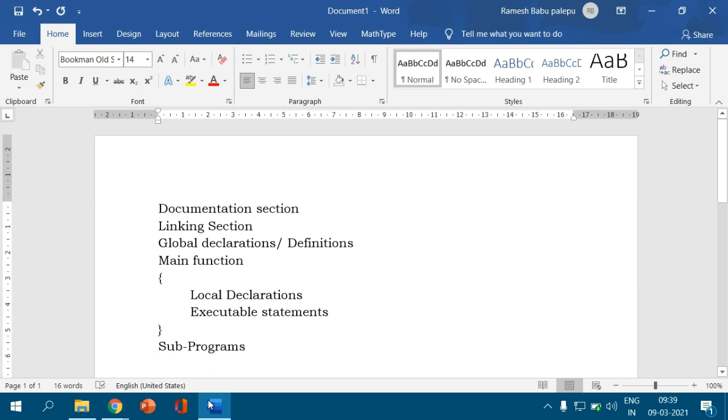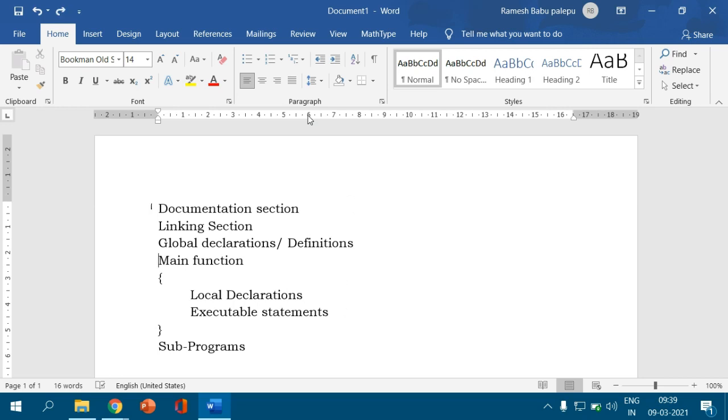Hi friends, now I would like to discuss the structure of the C program. The structure of the C program means we are discussing what the parts of the C program are when you are writing a particular program. So there are several parts in the C program.